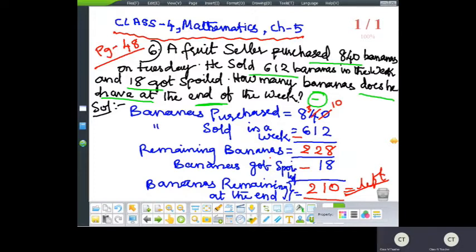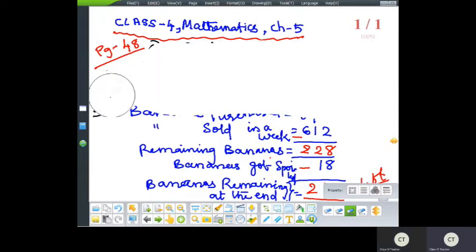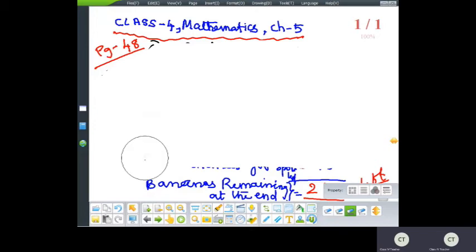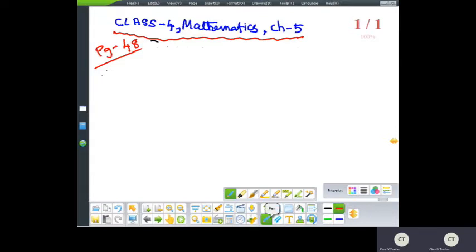Got it, children? So now let us come to the next problem. This was the sixth one. So let me go to the seventh problem. Is it clear how to do it? The seventh one also I'll do, and then the eighth and ninth I'll give you as homework. I'll do the explanation part and give you the rest as homework. The same way we do it.